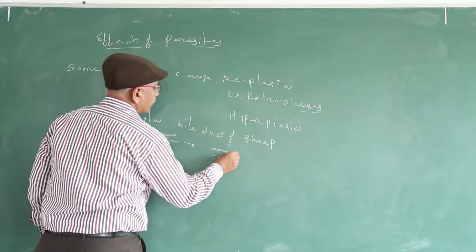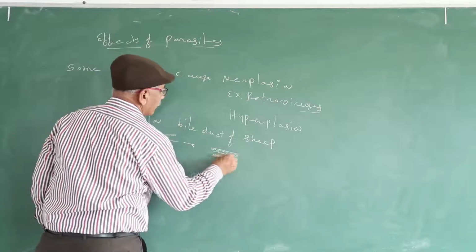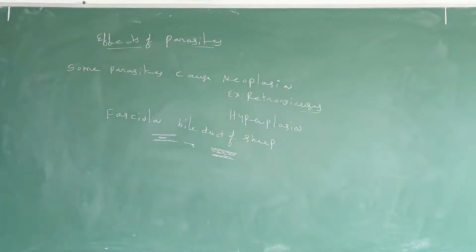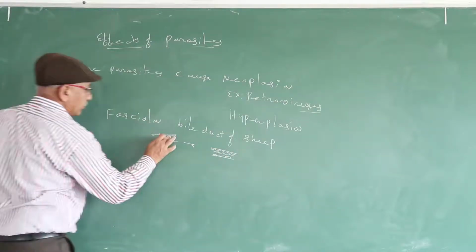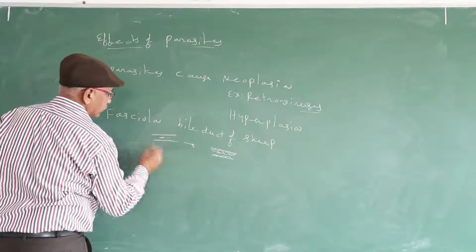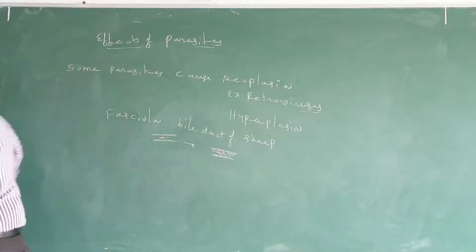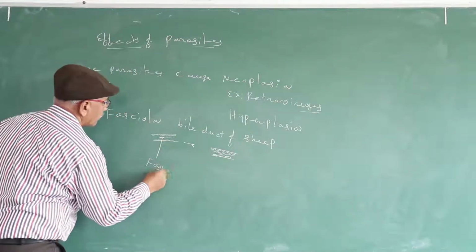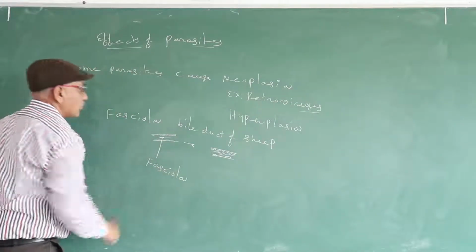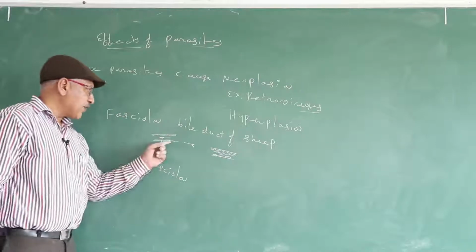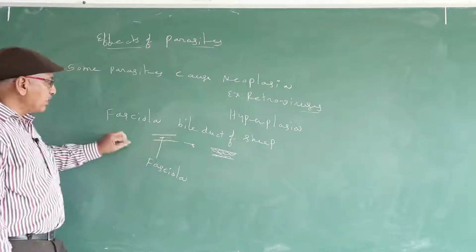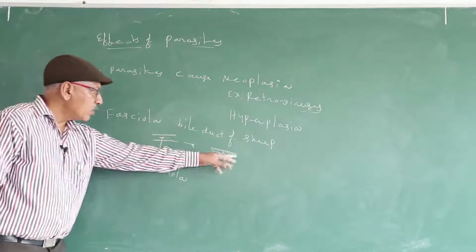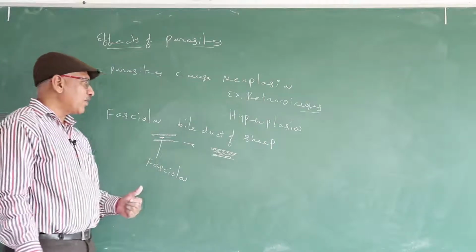Same bile duct due to presence of parasite. So the parasite fasciola stimulates further cell division of the cells from the lining of bile duct. So numerous cells are formed.